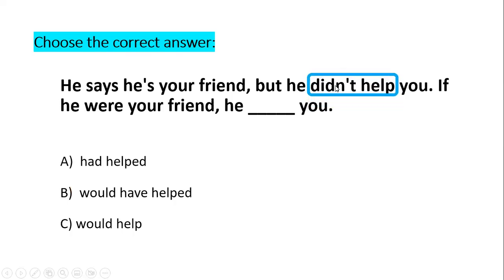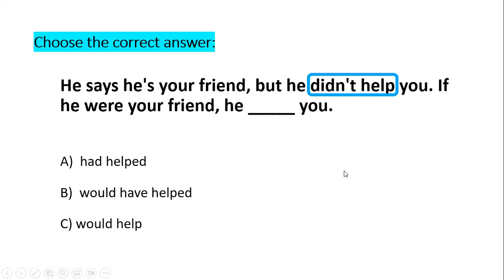Now look at this one. He did help you. I have a sentence in the past, like you can see, I'm talking about the past now. As I said before, you need to go one step further in the past, so it needs to look like a past perfect, or at least you need to have have plus past participle.